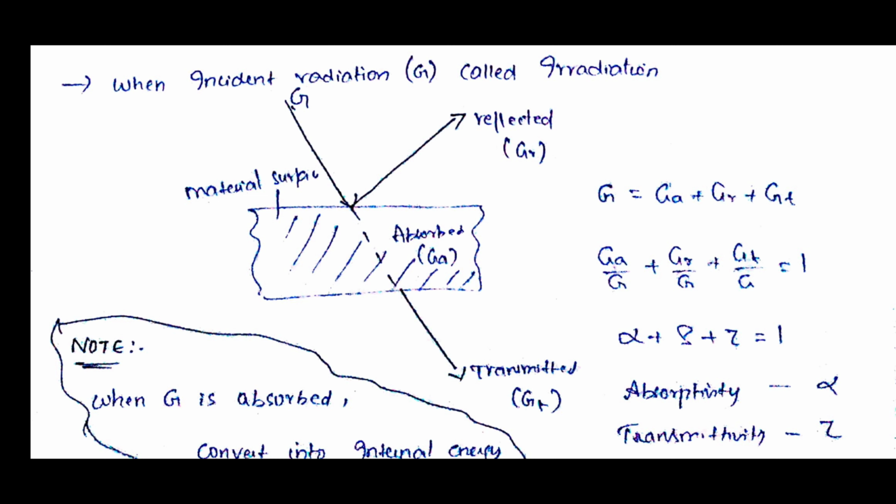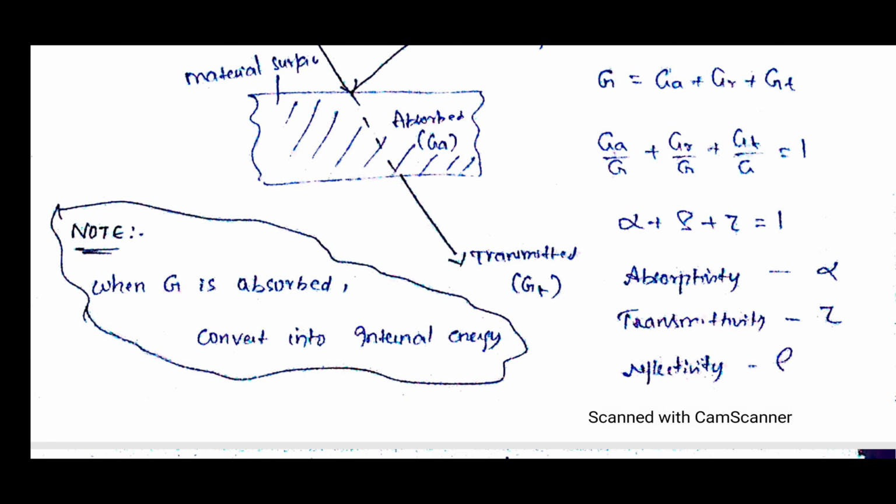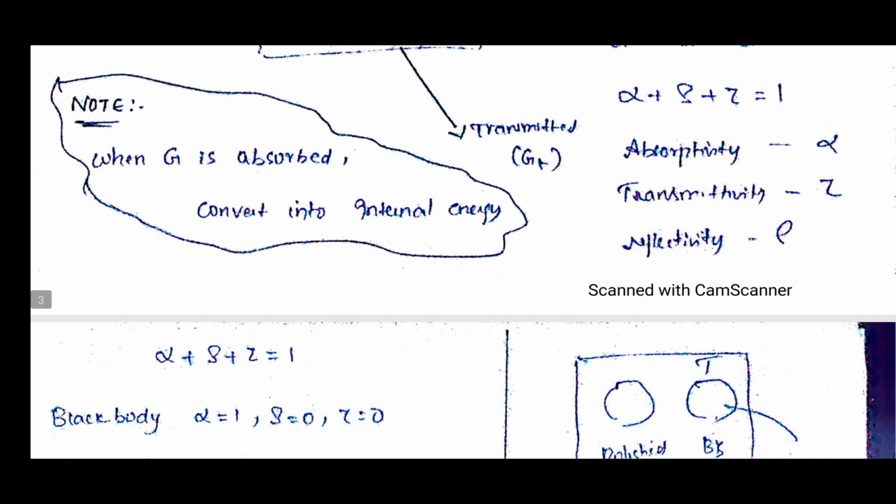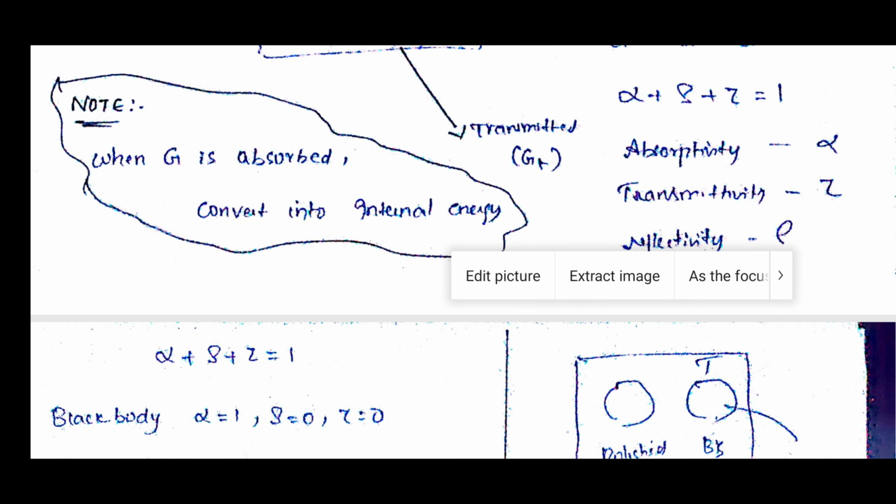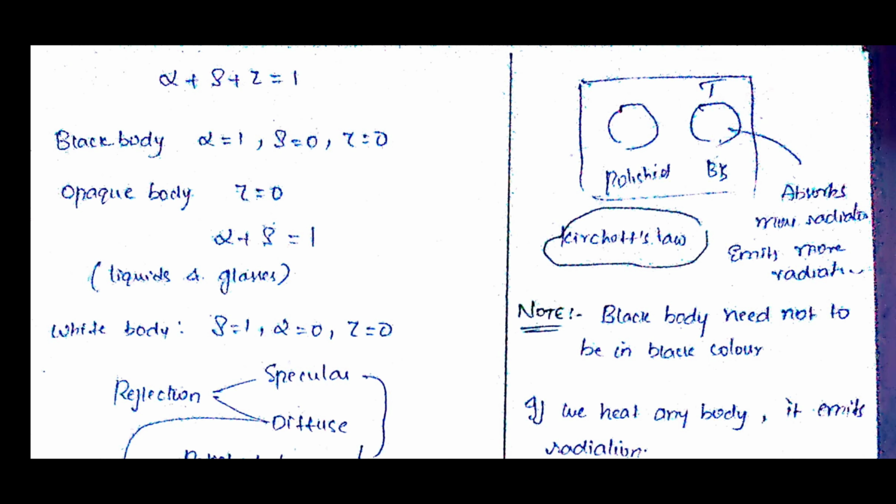The fraction of incident radiation absorbed is called the absorptivity. Next one is the reflectivity, rho, and tau is the transmissivity. When G is absorbed, it will be converted into internal energy. So alpha plus rho plus tau is equal to 1. Now how it applies to different bodies, we will see here.